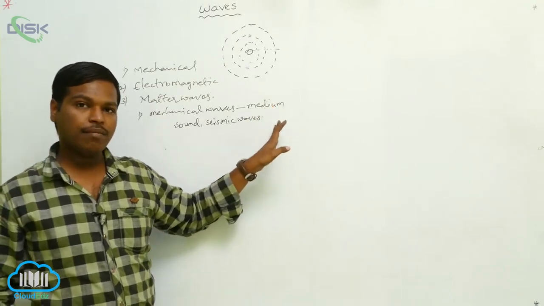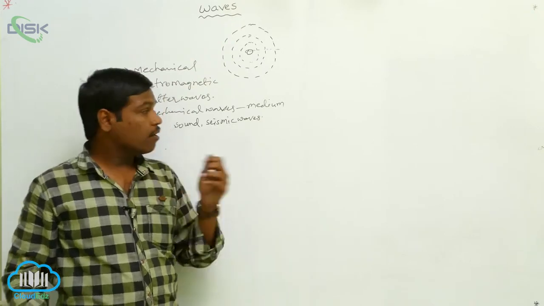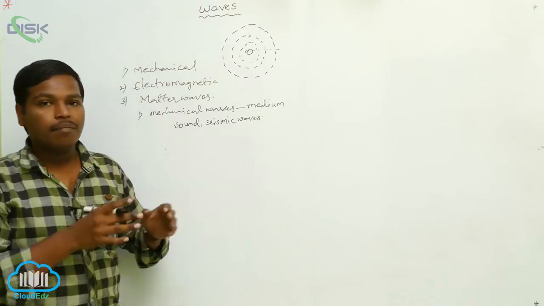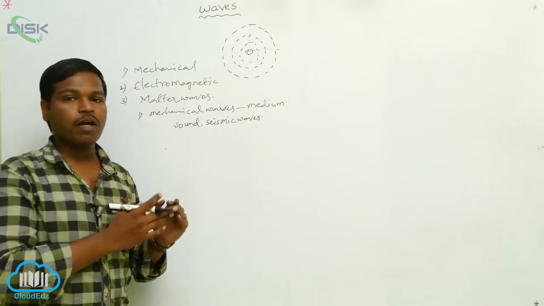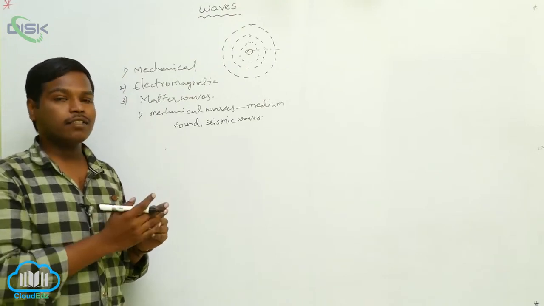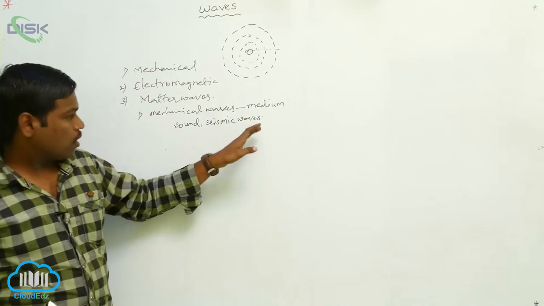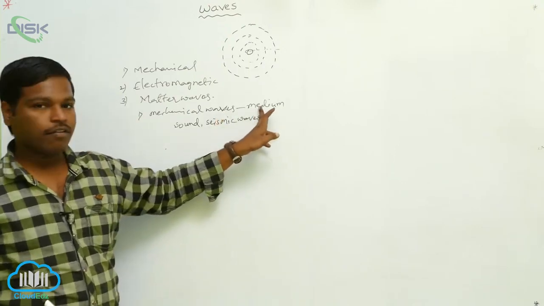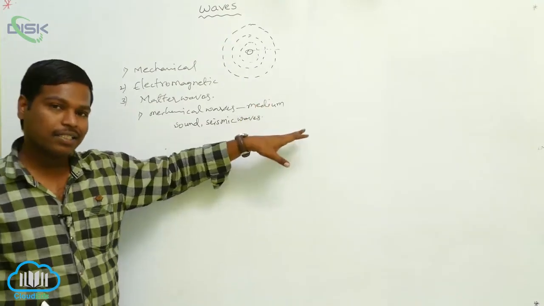In that material medium, for example, if sound is traveling in air, then the particles of the air oscillate from one point to another point. These oscillations carry the information, that is energy and momentum.